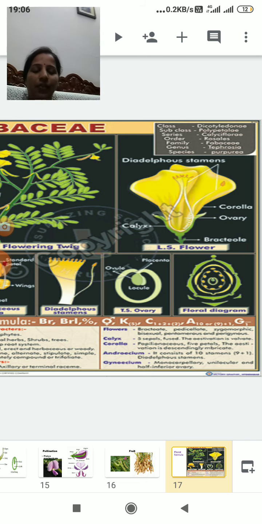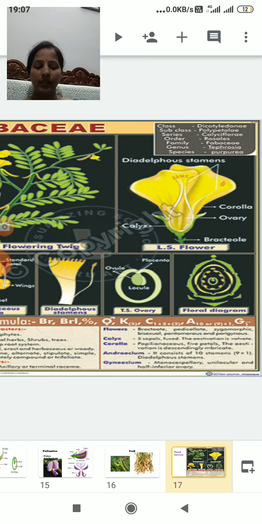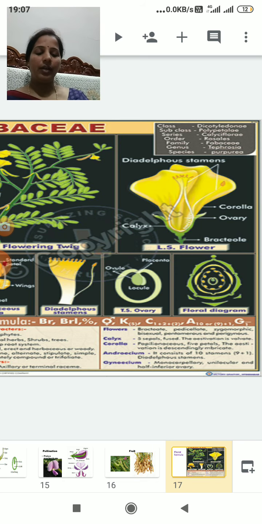The calyx is 5, and the corolla also 5, as 1 plus 2 plus 2. A papilionaceous corolla is present in the family. So 1 plus 2 plus 1 plus 1 is the standard petal, 2 combine to form the wing petals, and another 2 are generally the keel petals. So 5 petals are present in the corolla.